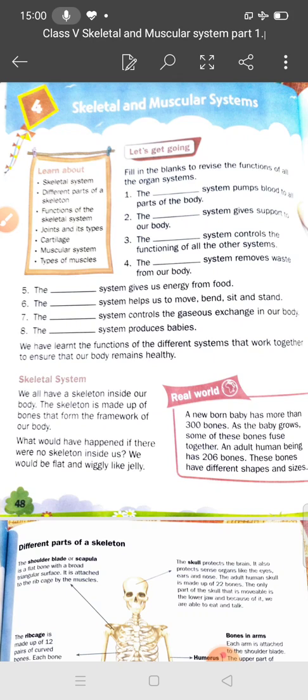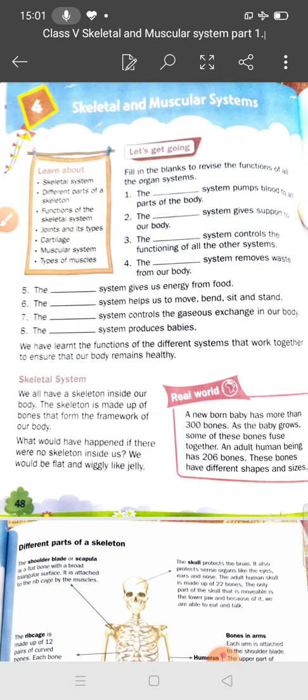And you know which system helps us to move, bend, sit and stand? Yes student, muscular system. Okay student, which system helps us to move, bend, sit and stand? Muscular system. And the system that controls the gas exchange in our body. Which gas do you inhale? Oxygen. And exhale? Yes student, carbon dioxide. So which system controls the gas exchange in your body? Respiratory system. Yes student, respiratory system.